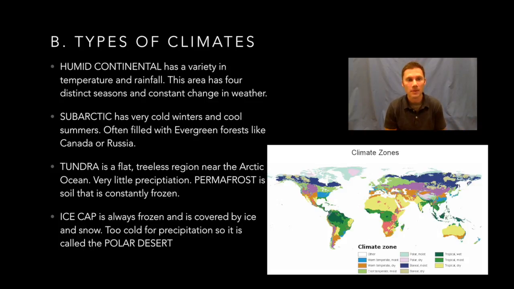In the ice cap, this is number 11. There is snow and ice all the time. It's constantly frozen. It never thaws out. In fact, it's so cold that it doesn't snow. And so for that reason, it's called the polar desert, because they have less than 10 inches of rain per year. This is what I was talking about before with the desert. It doesn't have to be hot and sandy and dry. It just has to be dry. So the polar desert, less than 10 inches of rain per year up here near the ice cap.